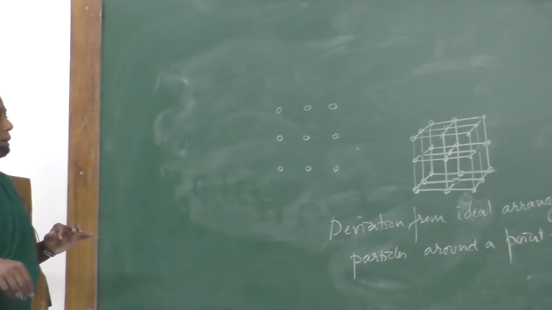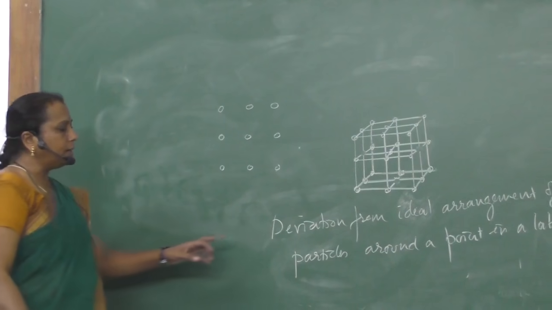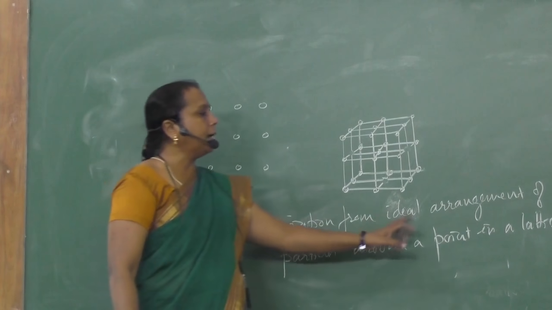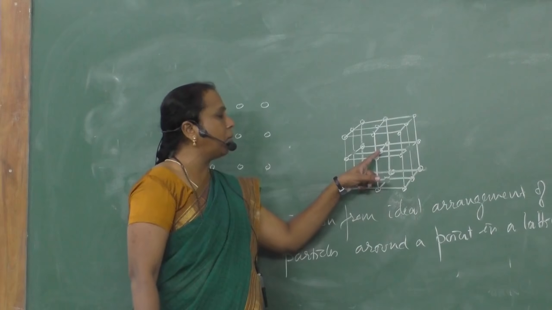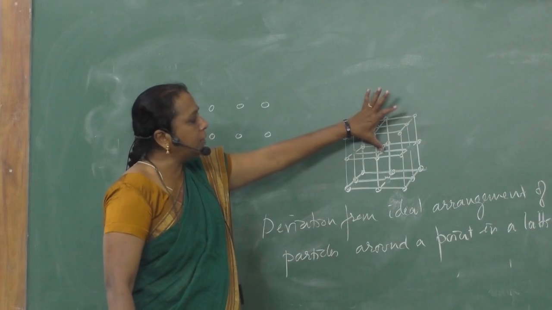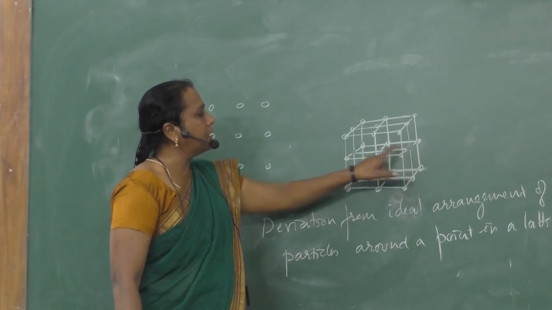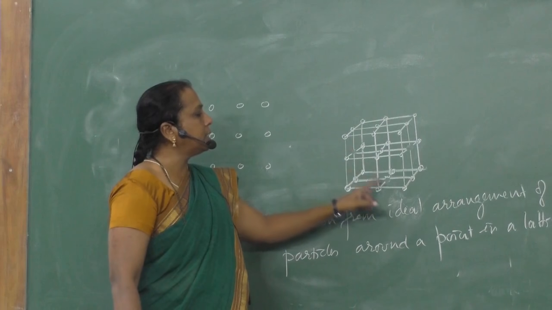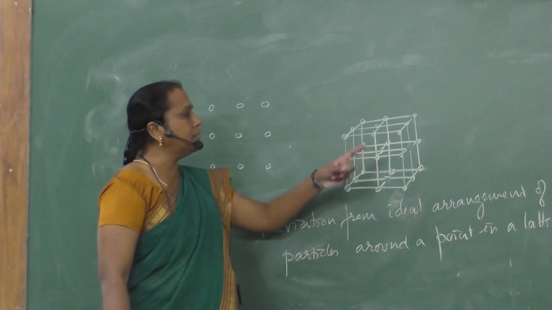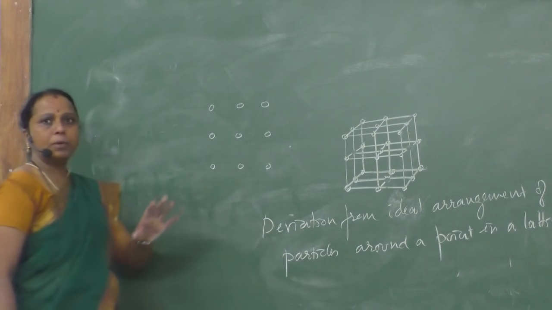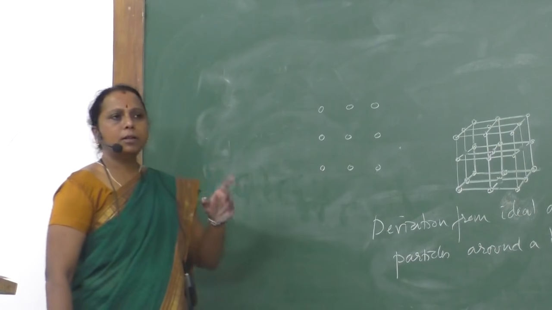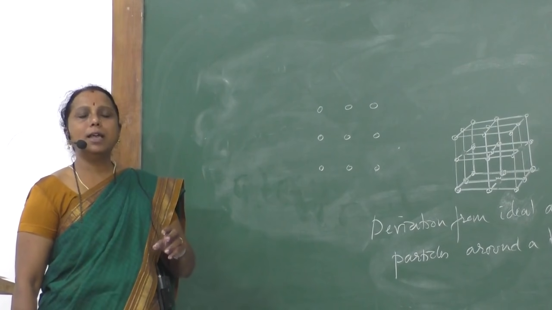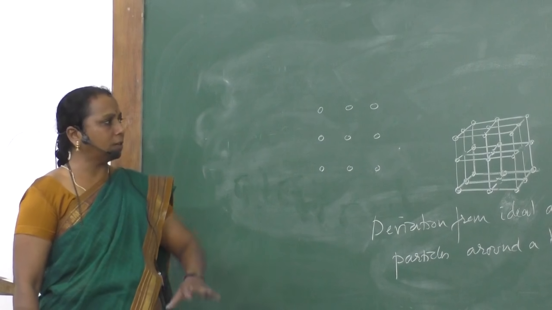A point defect is nothing but a deviation from the ideal arrangement of particles around a point, like this. This is the point I have assumed. Around this point, I am expecting particles at these three positions, but these three particles are missing. That means this crystal is defected. So, we call this kind of defect a point defect. One more kind of defect is there, that is line defect.